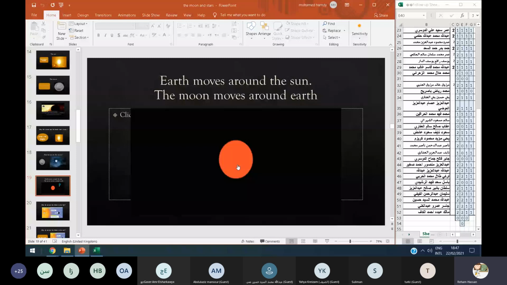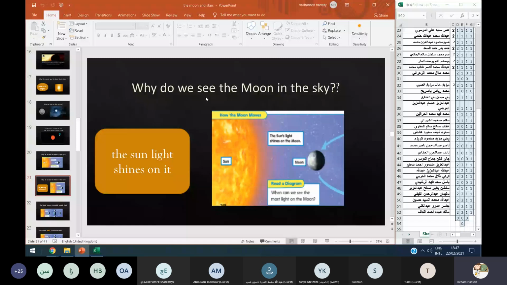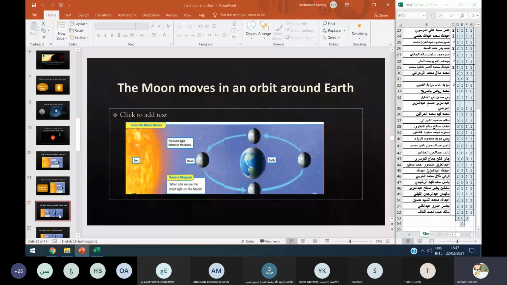Thanks a lot, honey. Okay, so how do we see the moon? Because the sunlight shines on the moon, okay? And why do we see the moon in the sky? Because the sunlight shines on it. Now, the moon moves in orbit around the earth. This path is called an orbit.